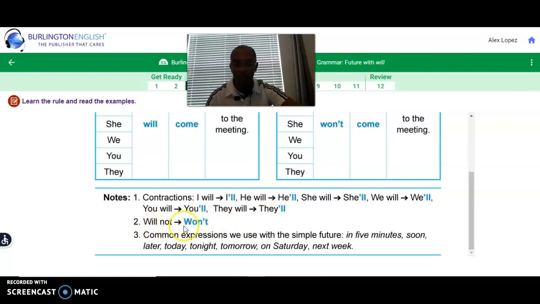Will not, it's a won't. It's a contraction between W and O and N'T, won't.